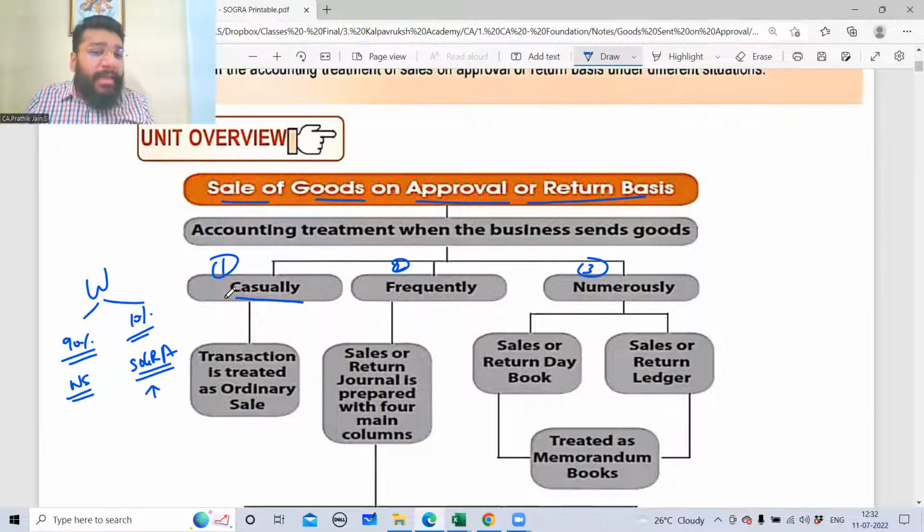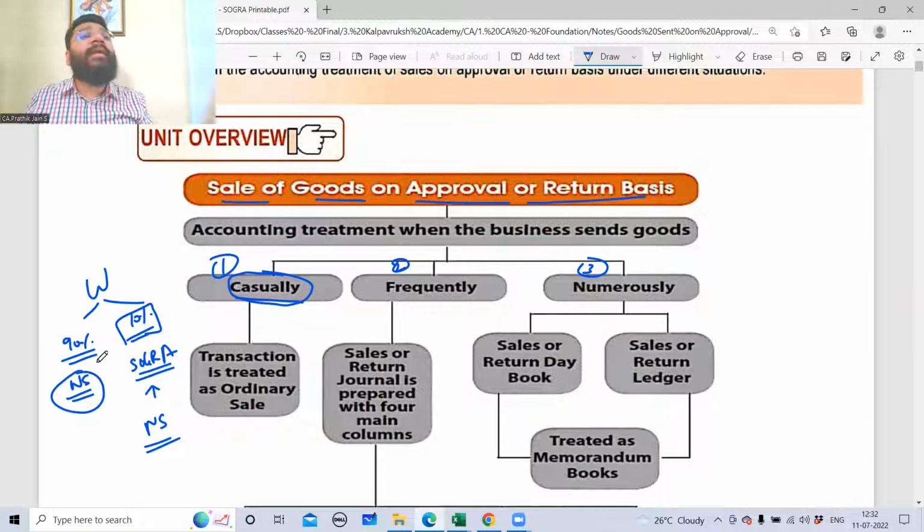So here can I say SOGRA related transactions are very, very casual, very, very limited. In this kind of scenario, where the nature of transaction is very casual, meaning very limited, you will treat these transactions as a normal sale. Normal sale means what? The moment you sell goods, what is the entry that you pass? Debtors to sale. Here also you will treat it in the same way, as a normal sale only. But in the year end, there is a certain adjustment that we are supposed to do. That adjustment we don't do for normal sale. That's the difference between the two.